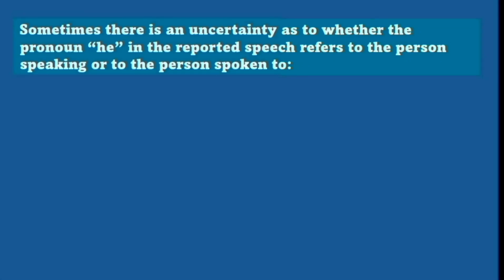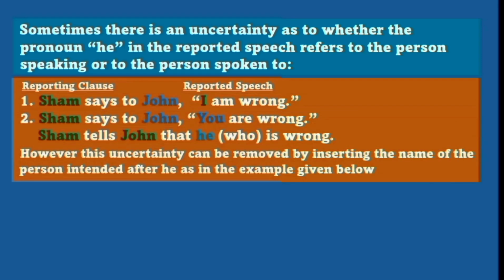In part 2, let's understand something more about the direct and the indirect narration. Sometimes there is an uncertainty as to whether the pronoun he in the reported speech refers to the person speaking or to the person spoken to. For example, number 1, Sam says to John, I am wrong. Number 2, Sam says to John, you are wrong. The indirect narration of both is same, and that is Sam tells John that he is wrong.